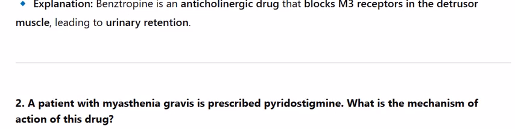2. A patient with myasthenia gravis is prescribed pyridostigmine. What is the mechanism of action of this drug? A. A1 receptor agonist. B. Acetylcholinesterase inhibitor. C. NMDA receptor blocker. D. Beta1 receptor agonist. Answer B.